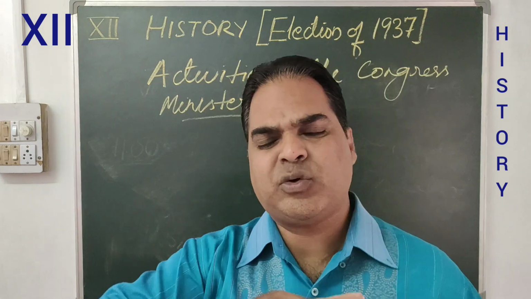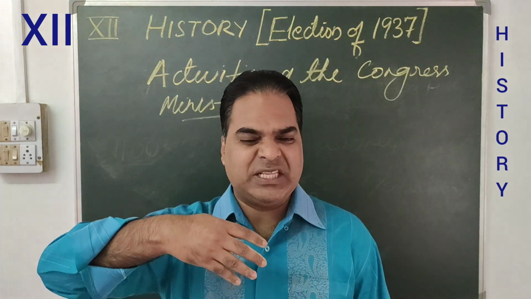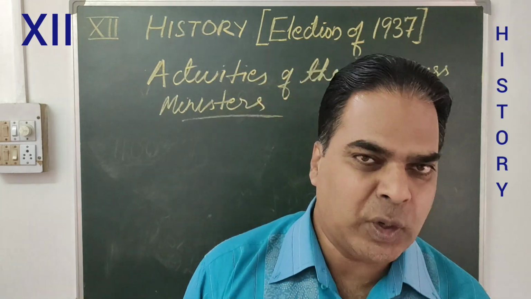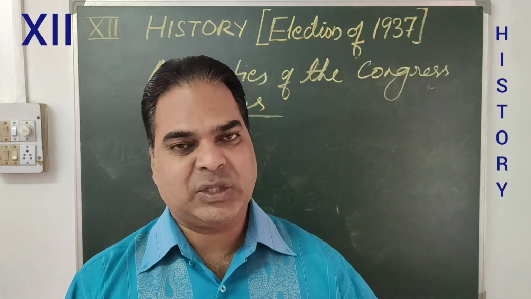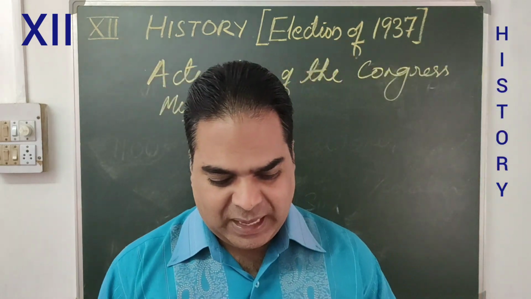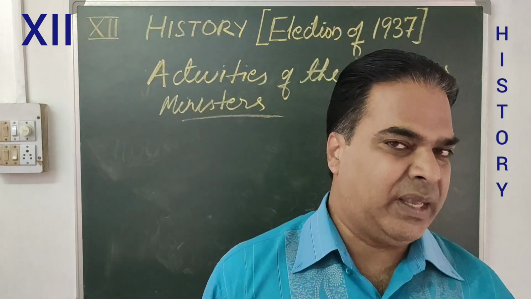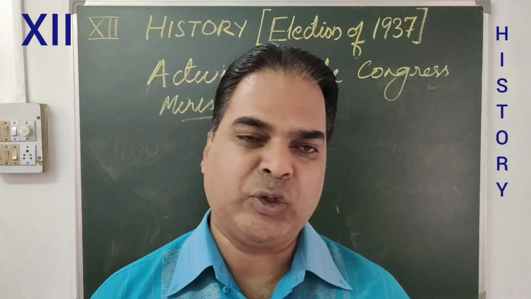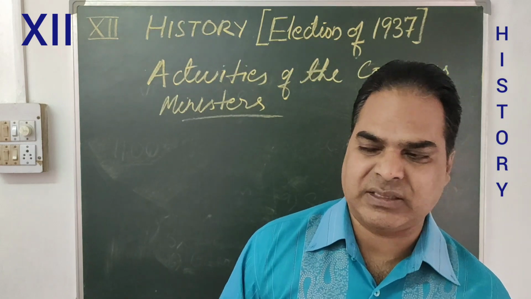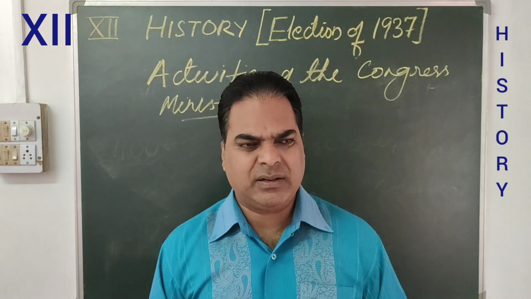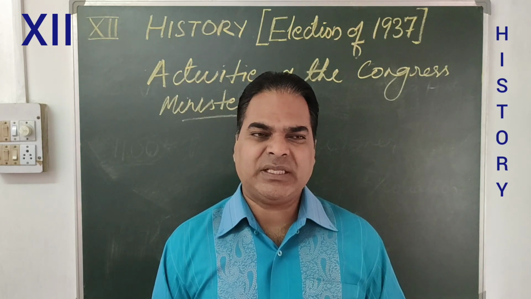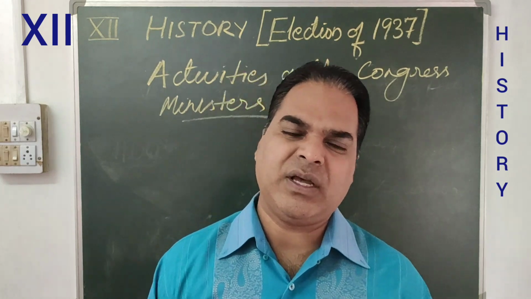Legislature is a law-making body, so the process has to start. So in all the Congress ruled provinces, tenancy legislation was taken up. Then the next one, everywhere efforts were made to protect the peasants from the clutches of the moneylenders. Moneylenders always dominate, and the peasants always suffer in their hands.